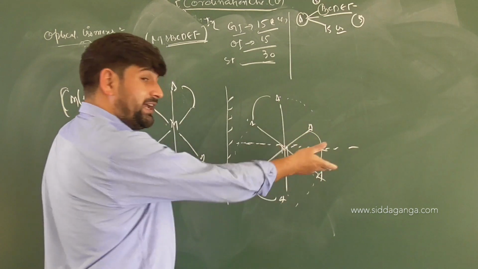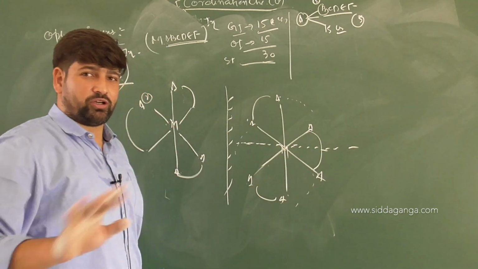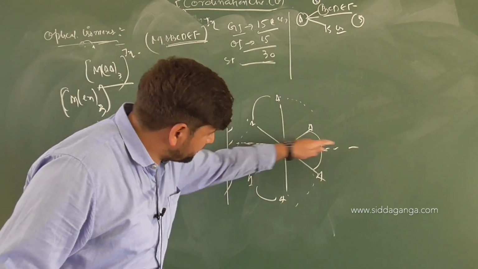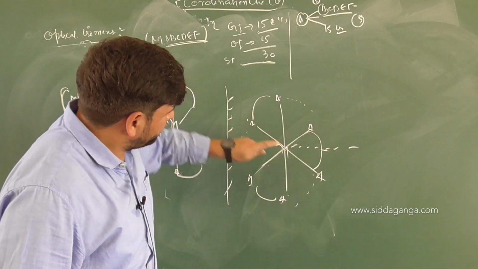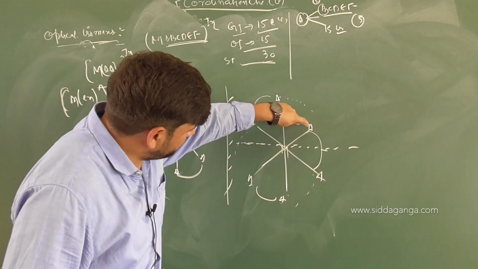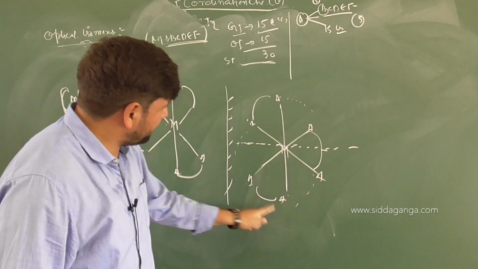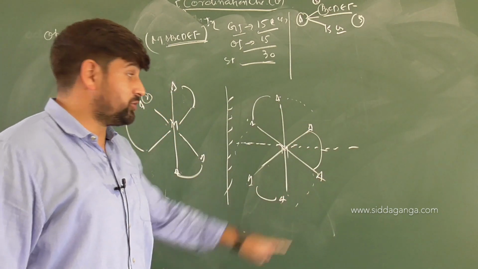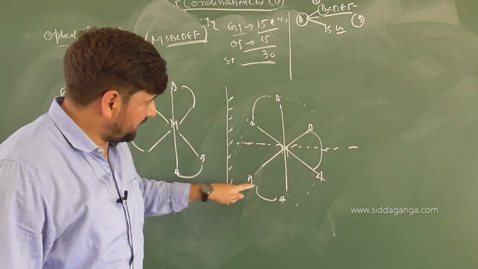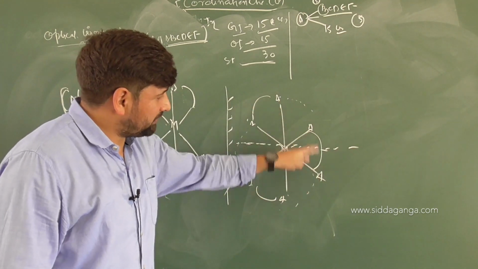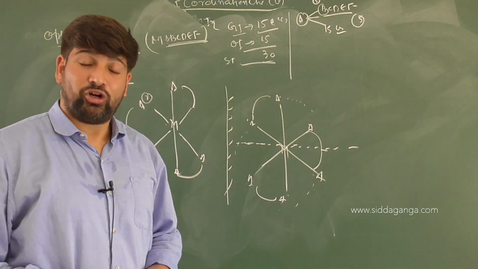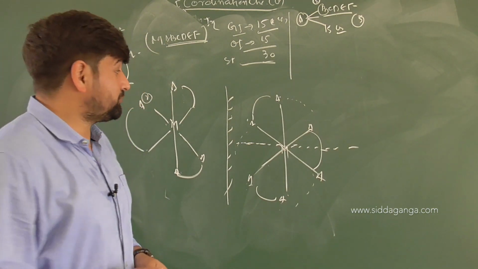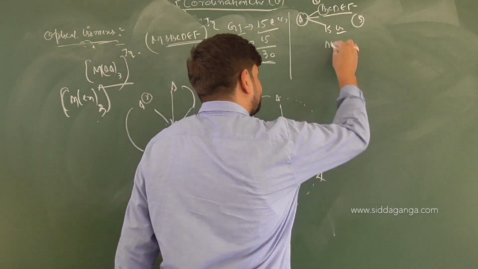So if it is an AB type of complex, 100% it's not possible because even in 2 dimensions you cannot draw it because it will be AB. Here, AB. So when you break it, you will get AB, here you will get A, but here you will get only B and AA. Here you got AA, here also AA, but here part of it B, part of it A. So it will be optically inactive. Optically active. Clear?